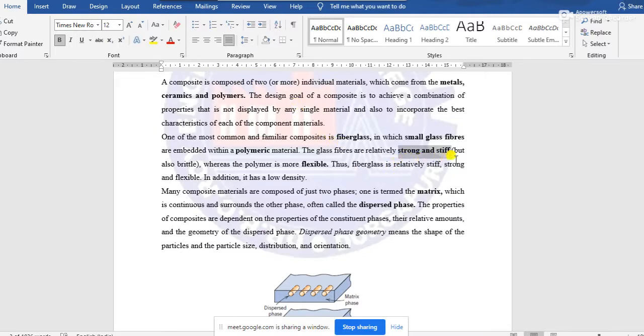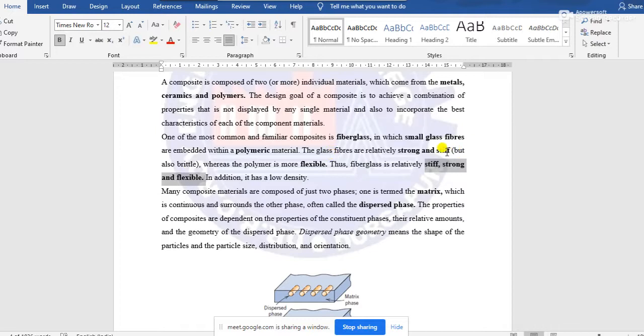Glass fiber is strong and stiff, and the polymer used for this purpose is flexible. Thus, fiberglass is relatively stiff, strong, and flexible. That means the three required characteristics are embedded in the resultant fiberglass.